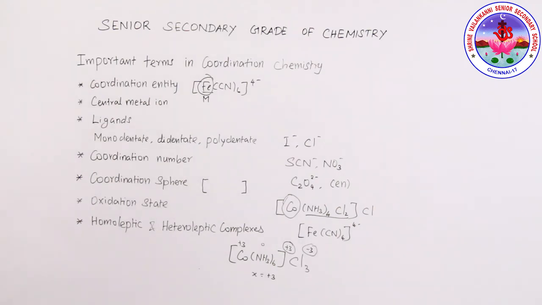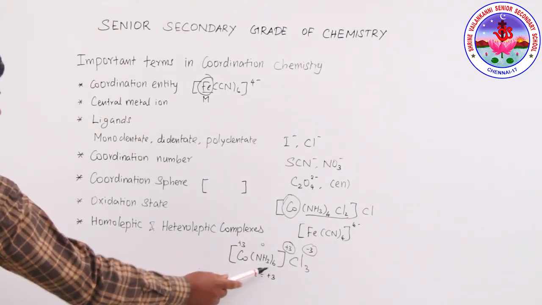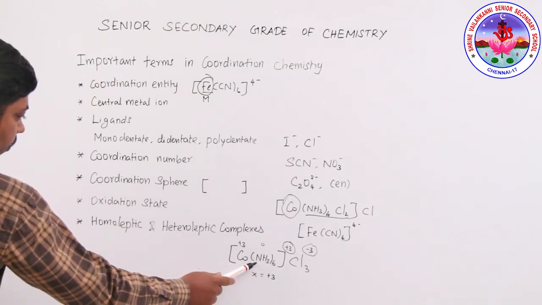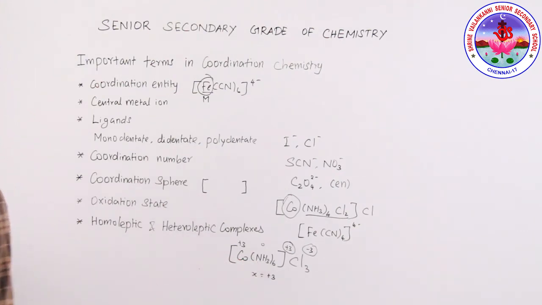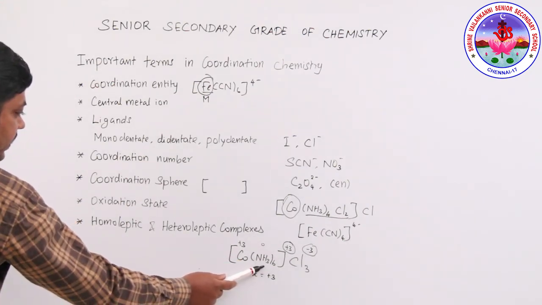Then the homoleptic and the heteroleptic complexes. What is that homoleptic and heteroleptic concept? See, homoleptic complexes are those where the metal is bound to only one kind of ligand. For example, we can take this one, and we can say this is a homoleptic complex, and only one kind of donor atom is present here.